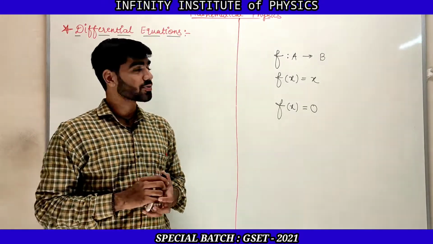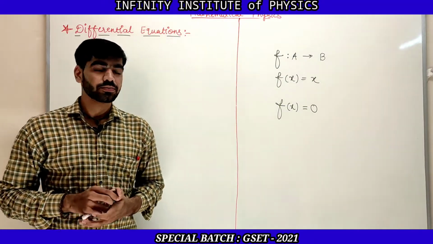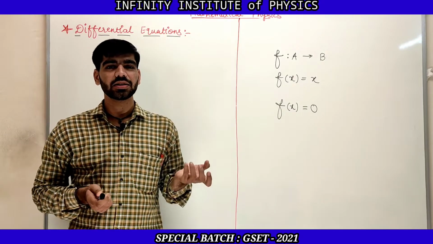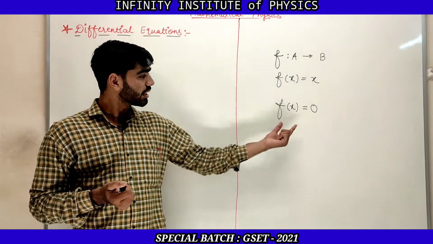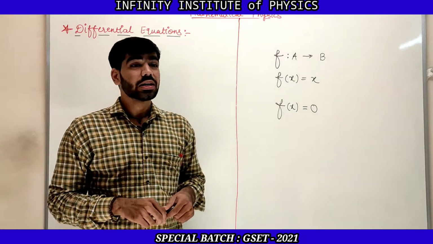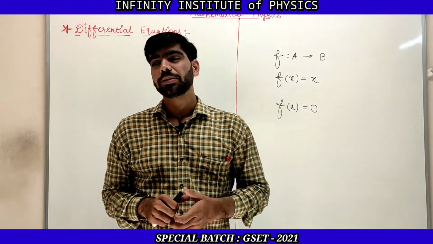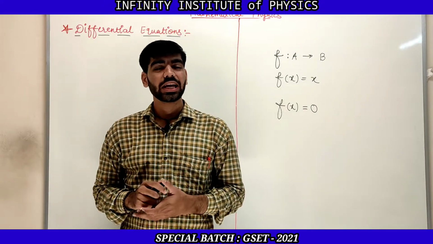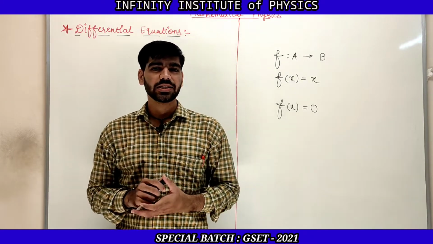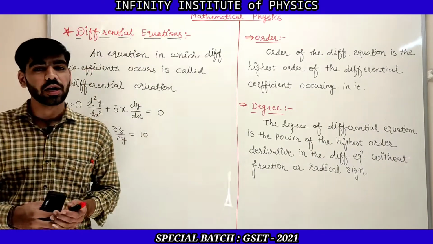Now the next question is what we mean by a differential equation. If it contains a differential term, then it is known as a differential equation. So let us start with the definition.